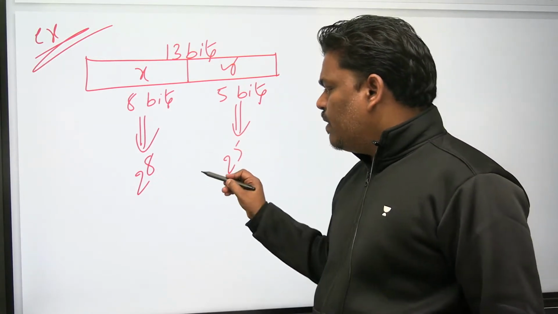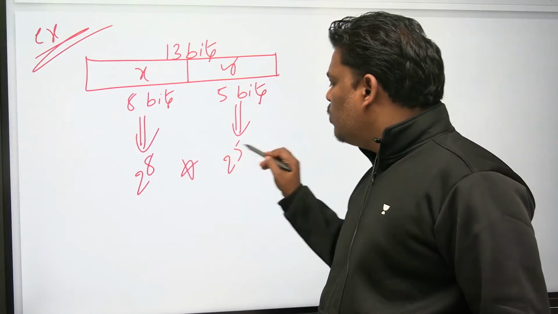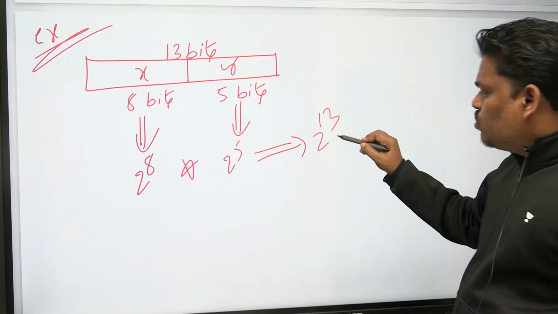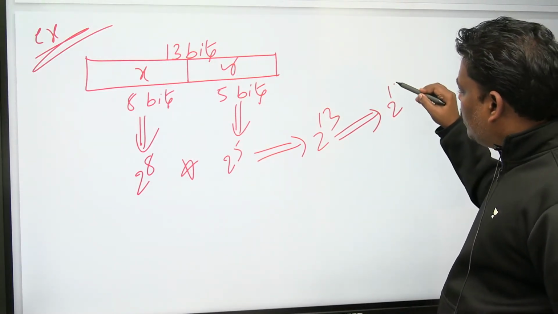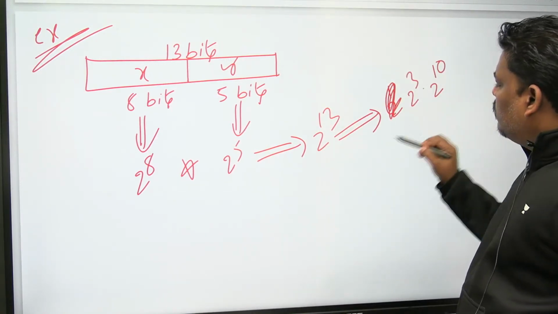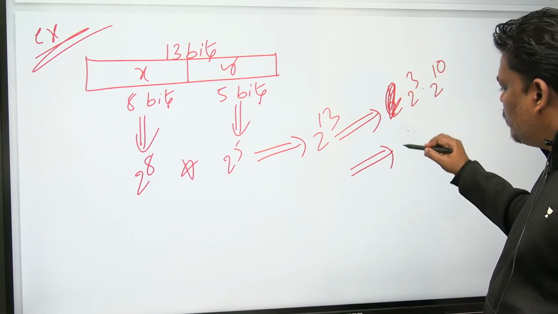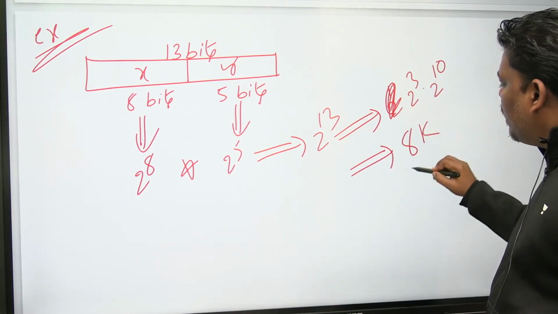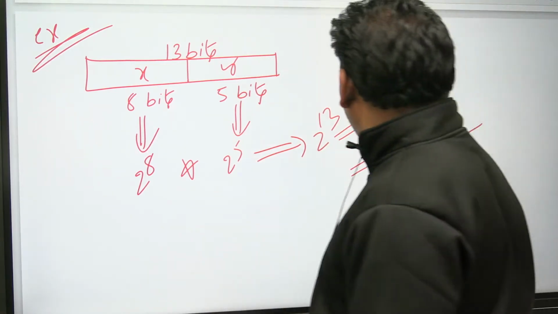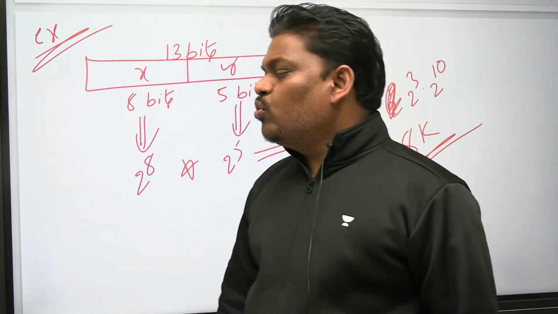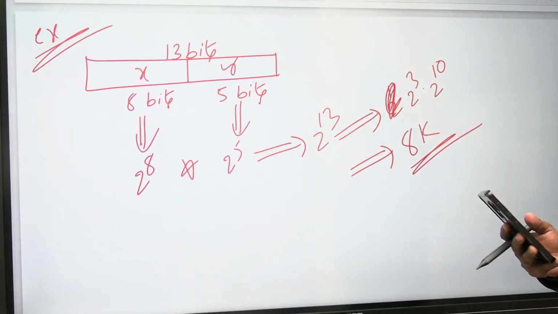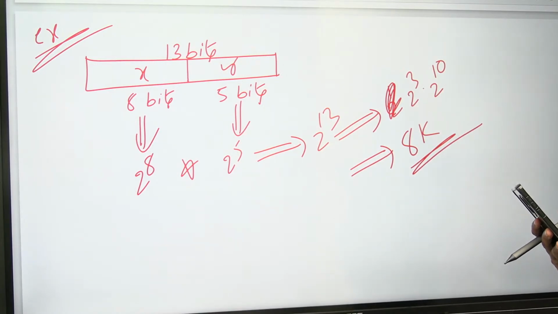Total how many possible? 2 power 13. 2 power 13 can be written as 2 cube into 2 power 10, where 2 cube means 8 and 2 power 10 means K, so 8K. So total possible binary numbers with 13 bits are 8K.